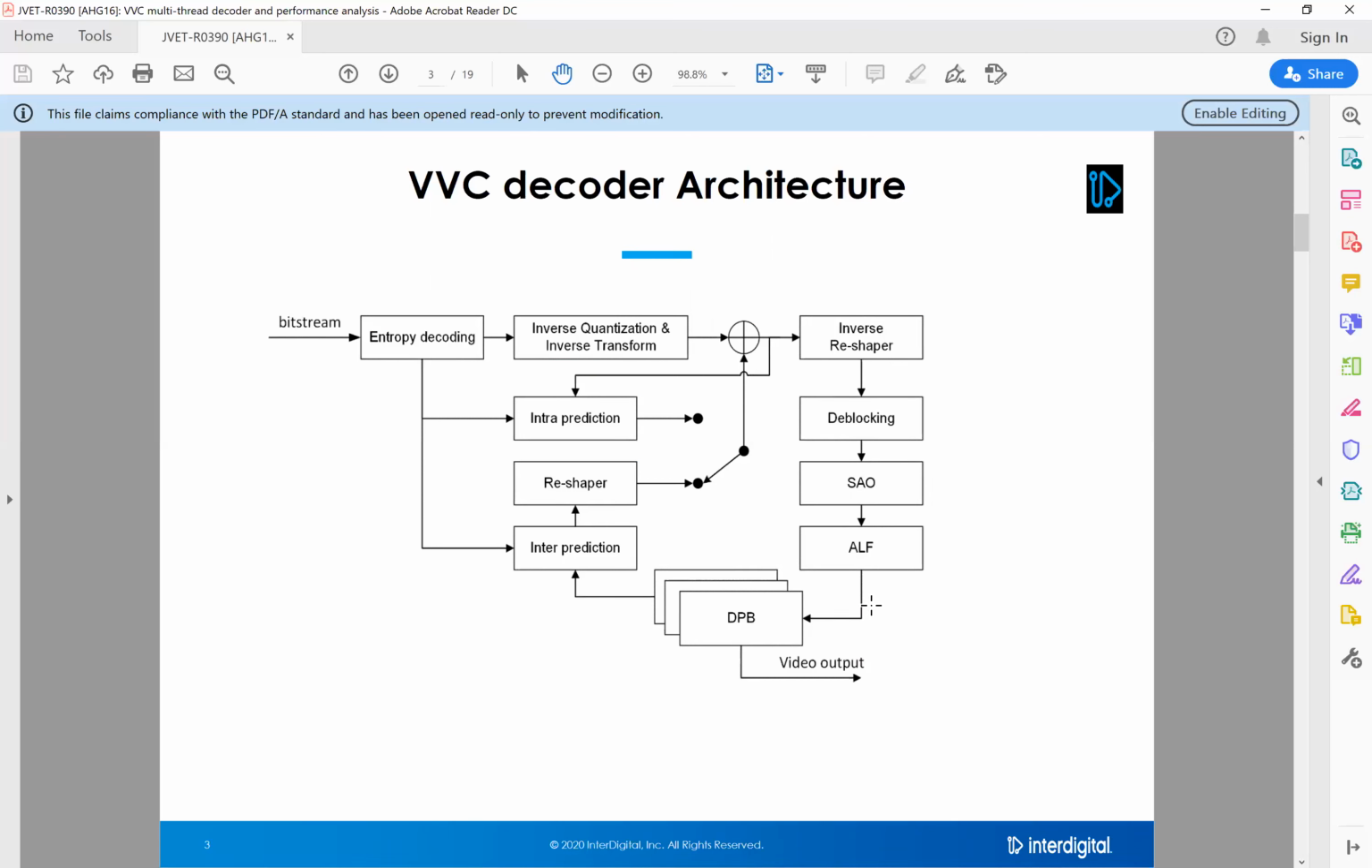This decoded output will be pushed into a decoded picture buffer, which will be used for the subsequent picture prediction process. This can be used as reference pictures for the next picture reconstruction, and they also will be used for outputting to the renderer on the screen.